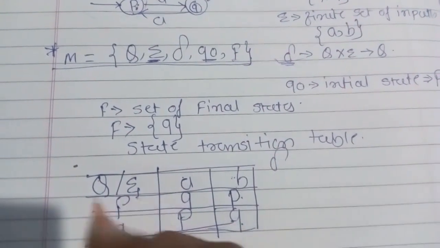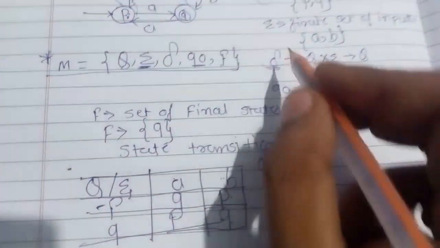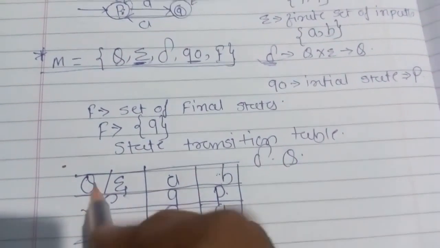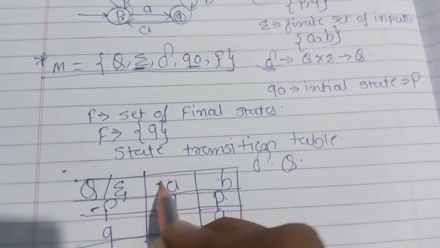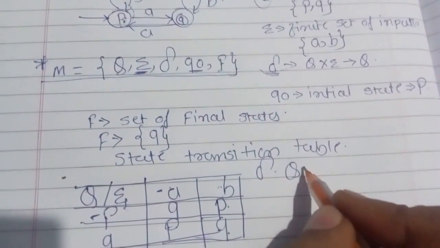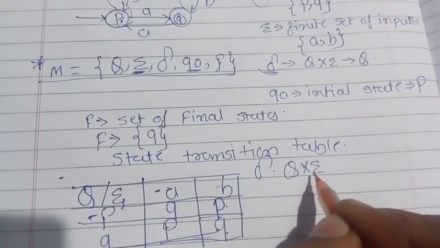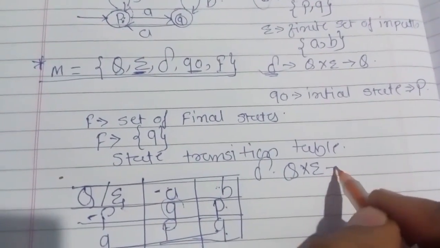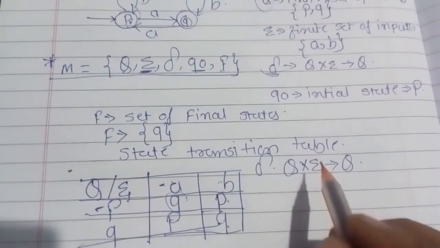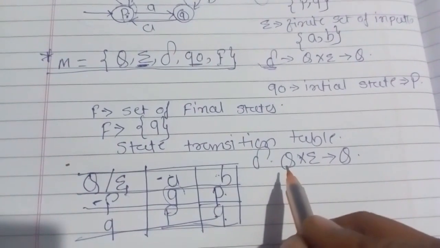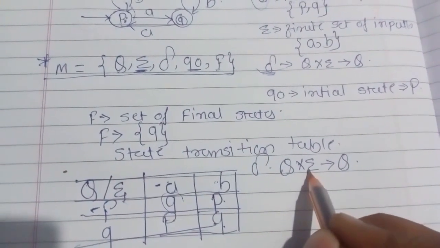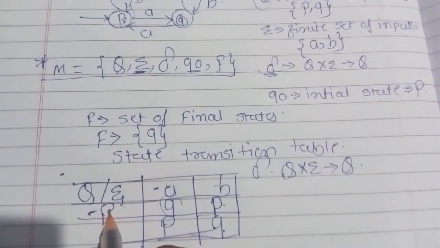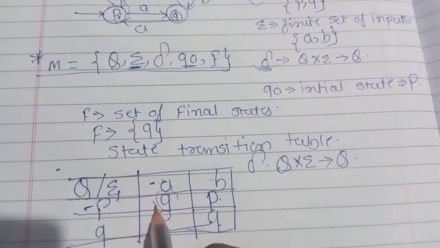So what is delta about? State is represented by capital Q. For input we have sigma. So for a state, if I have one input, then what you get is another state, that is again denoted by Q. So delta is nothing but, for every state there will be some input which will produce another state.